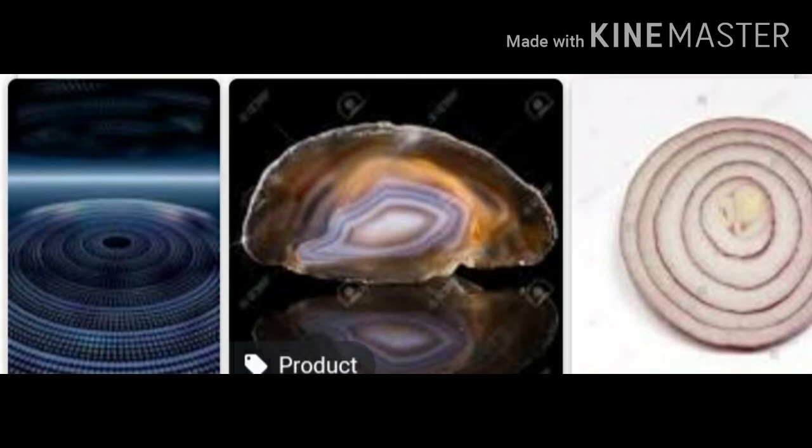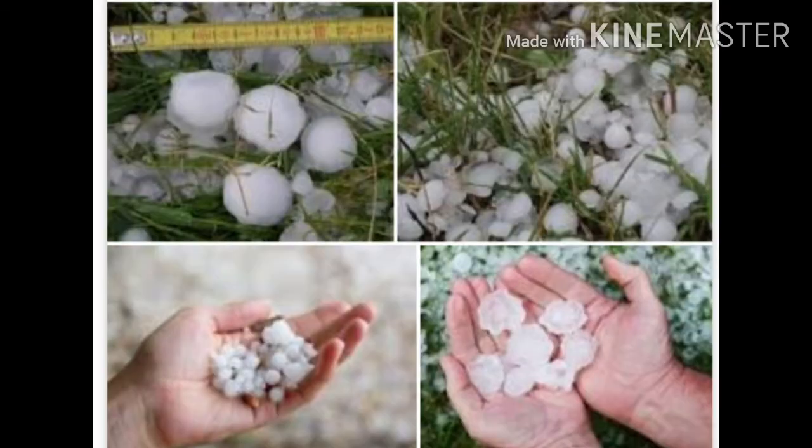Students, look at the picture. It is the picture of concentric layers. Big heavy hailstones fall rapidly on the ground because of gravity, because of their weight. We call the precipitation of this kind hail showers. Because of the heavy hail showers, crops may get destroyed and there is a loss of property and human life. You might have heard some news about the hailstones. Because of the hailstones, crops are destroyed. There is great, massive damage for human beings.